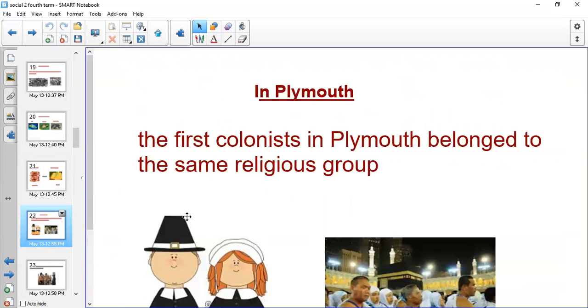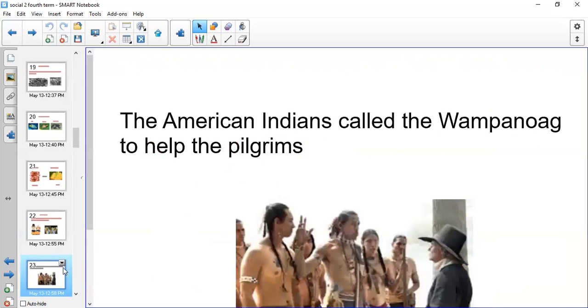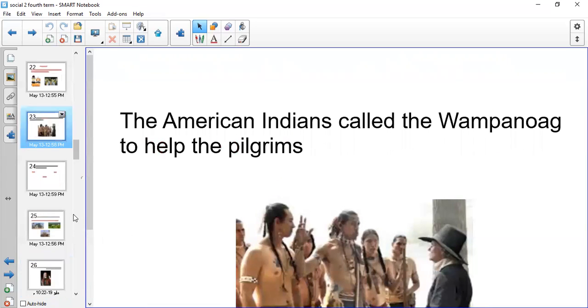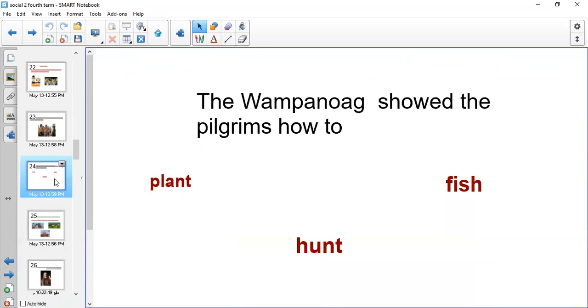The second colony was Plymouth. The colonists who stayed in Plymouth belonged to the same religious group, and they left England because they wanted to practice their beliefs in God freely. Once they reached North America, they met the American Indian group called the Wampanoag, and the Wampanoag helped the Pilgrims. They showed them how to plant, hunt, and fish.